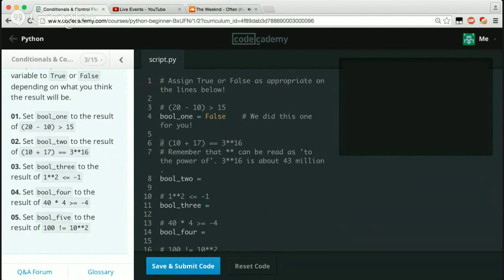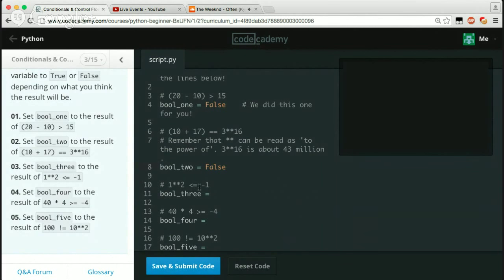Okay. So the next one is going to be 10 plus 17, which is 27. I'm an idiot. And obviously 3 to the power of 16 does not equal 27. Remember that this can be read as 3 to the power of 16, which is about 43 million. So yeah, that's going to be false. And then the next one says 1 to the power of 2 is 2, or really it's just 1 now that I think about it, because yeah, it would just be 1. 1 to the power of 2 is 1.